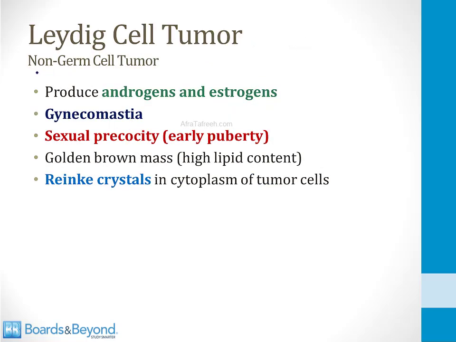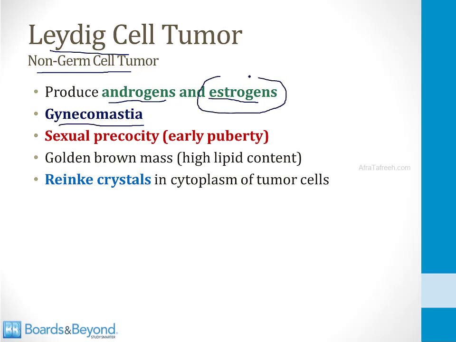Next, let's talk about the non-germ cell tumors of the testicles. These are all very rare. The first one we'll discuss is called a Leydig cell tumor. What you want to remember about these tumors is that they can produce androgens and estrogens. This means that in a male, they can cause gynecomastia. The estrogens can cause breast growth.